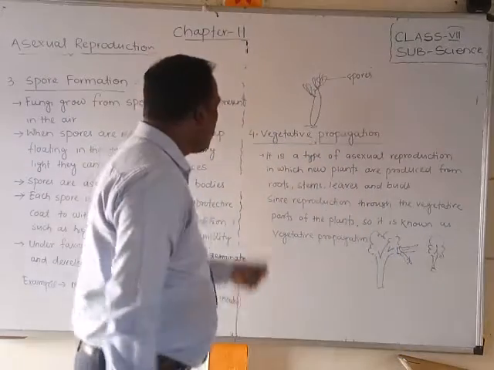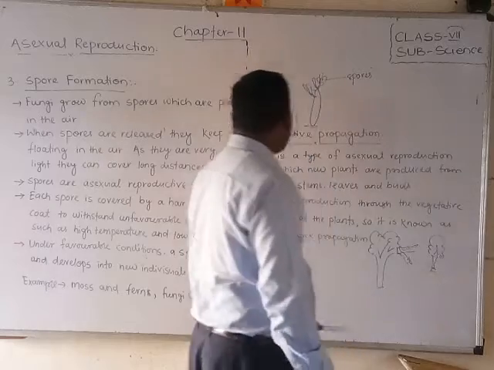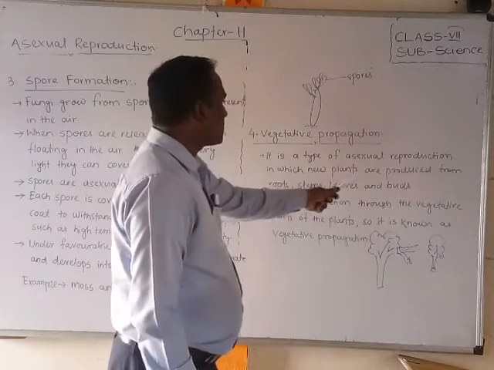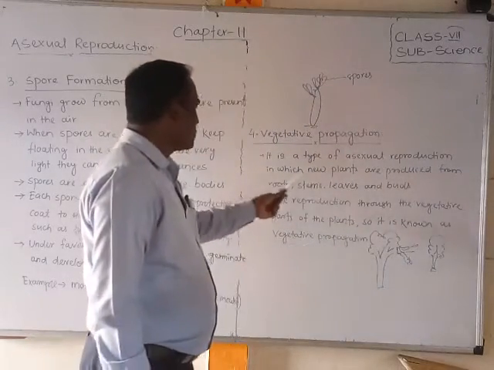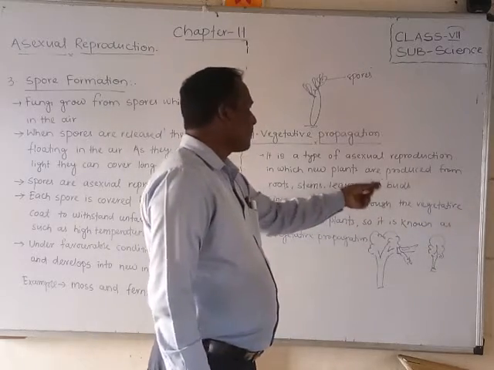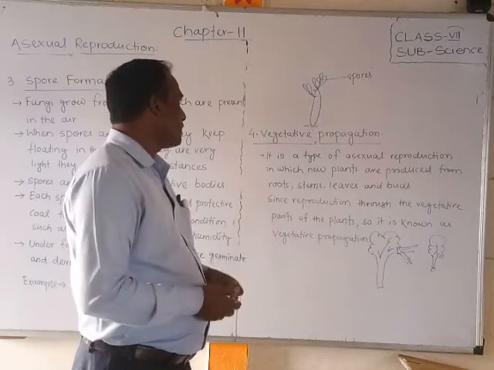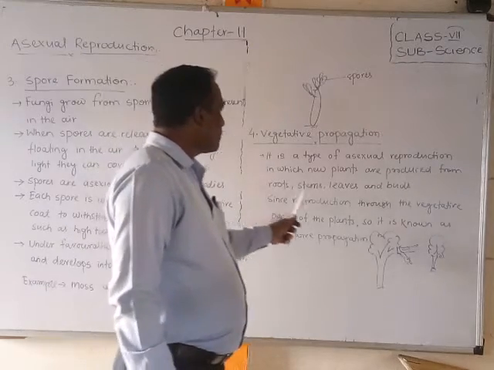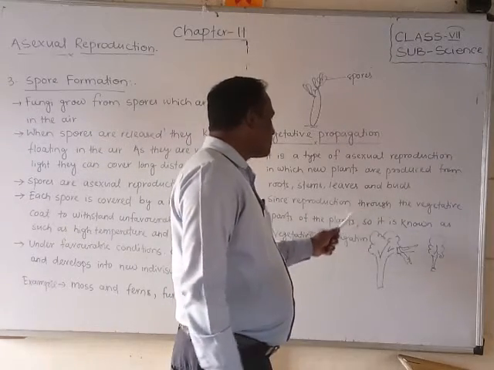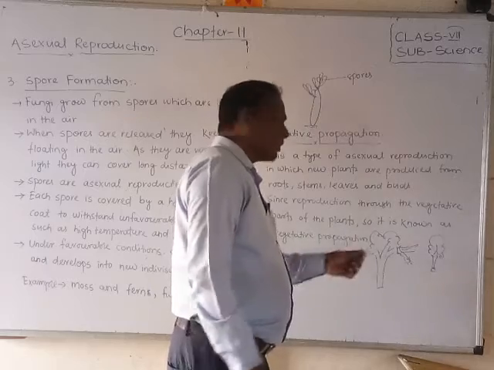Students, it is a type of asexual reproduction in which new plants are produced from roots, stems, leaves and buds. Since the reproduction happens through the vegetative parts of the plants, it is known as vegetative propagation.